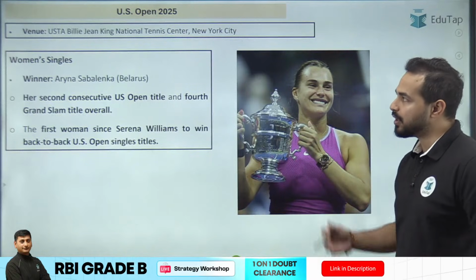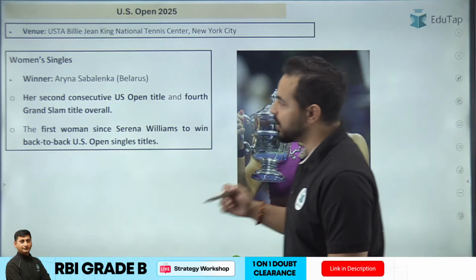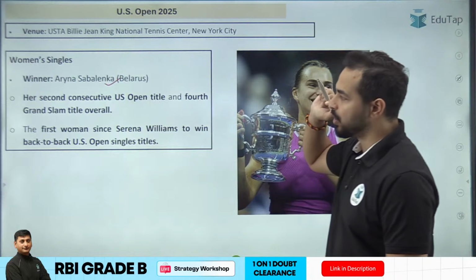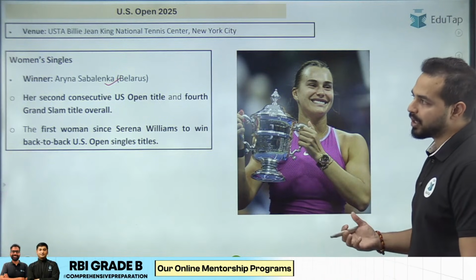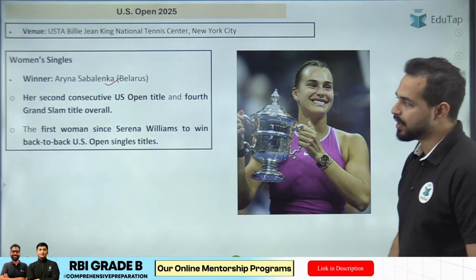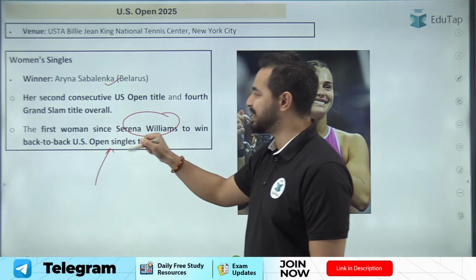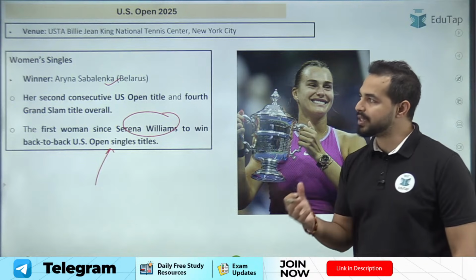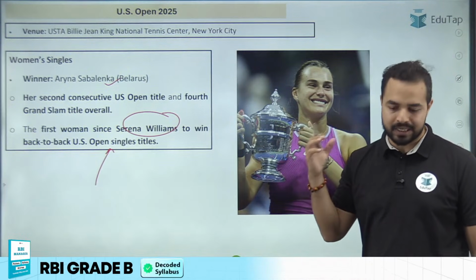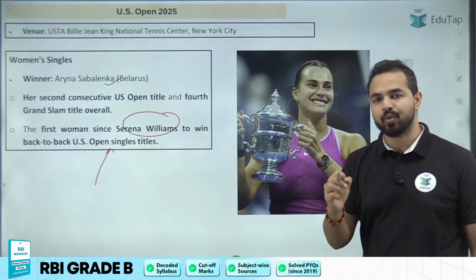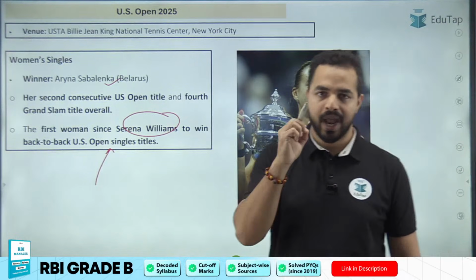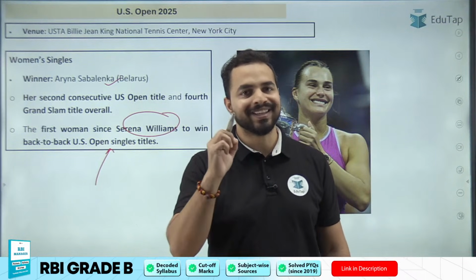Moving to the women's singles part, the winner is Aryna Sabalenka of Belarus, right? This is the important part that we need to retain here, okay? So this is the first woman since Serena Williams to win the back-to-back US Open singles title. So the winner is Aryna Sabalenka in the women's singles title. And in the men's singles title, it was Carlos Alcaraz. And the runner-up was Jannik Sinner.